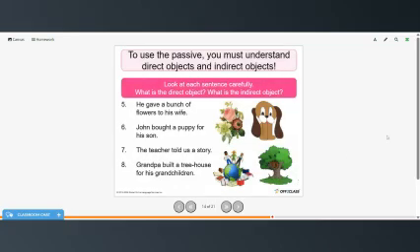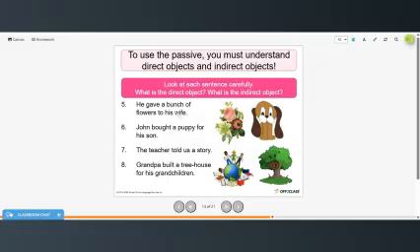So to use the passive, you must understand direct objects and indirect objects. So look at each sentence carefully. What is the direct object and what is the indirect object? So go ahead and try these on your own. And then you can pause the video while you do that and then restart when you're ready to check your answers.